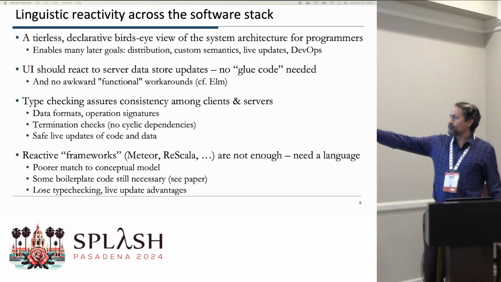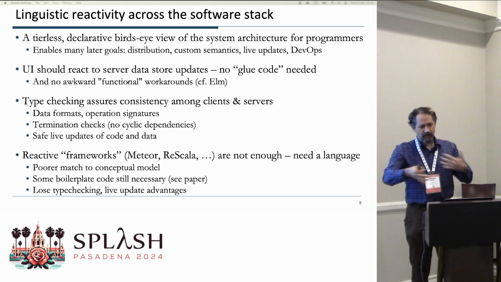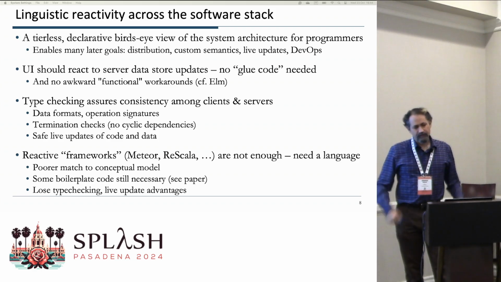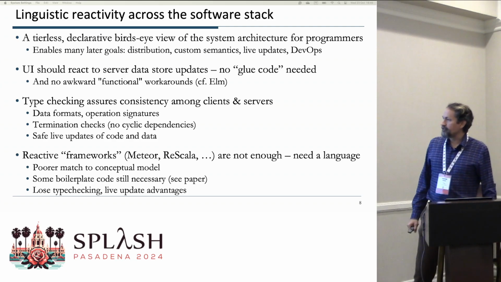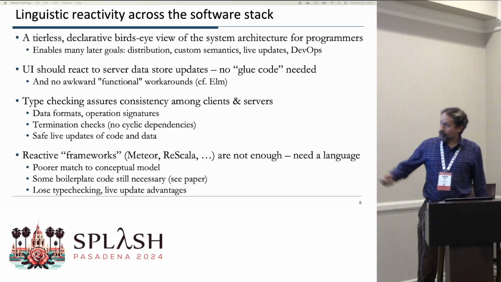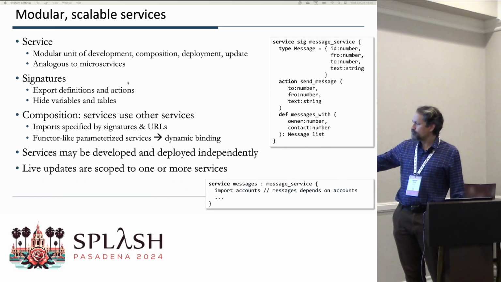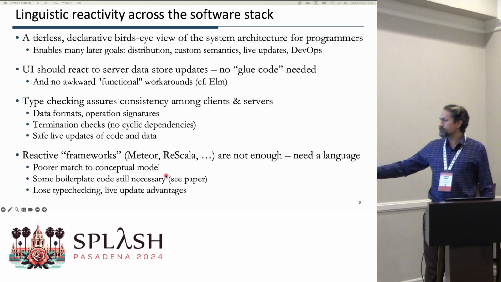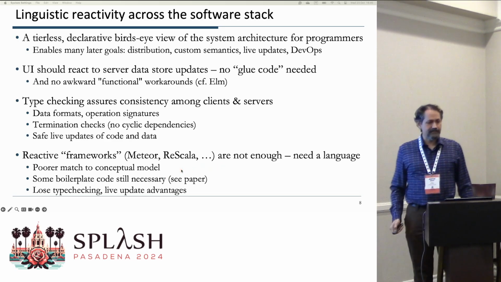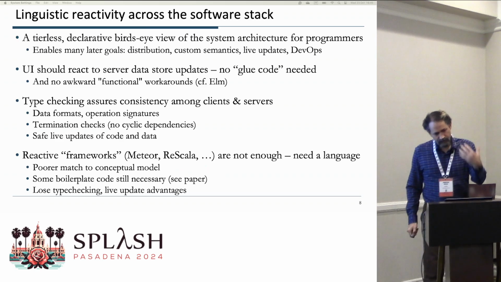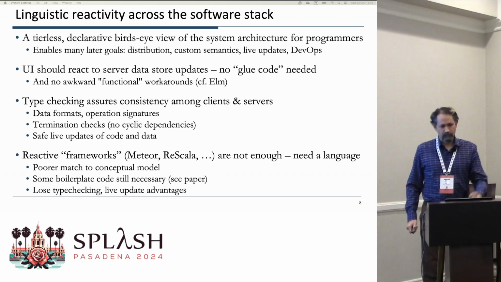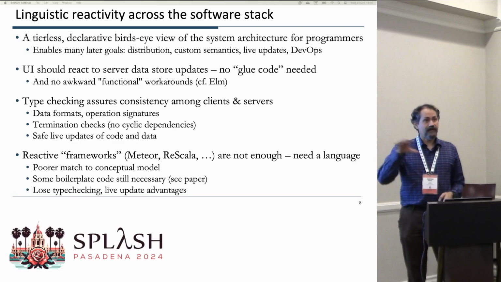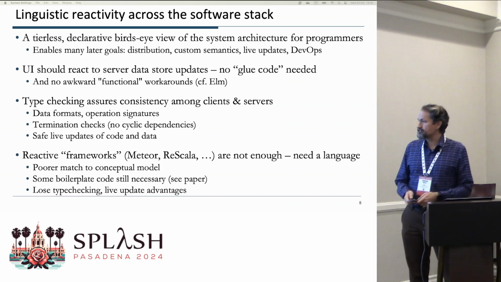But we want type checking, right? We want to assure consistency across clients and servers, things like data formats and operation signatures. We want termination checks, as mentioned already, in the live updates. There are some reactive frameworks that kind of move in this direction, like Meteor and Rescala, but we believe there's really value in having a language here, right? A framework can't give you as close a match to the user's conceptual model as a language can. Some boilerplate still is necessary to connect the client to the server. See the paper for details.